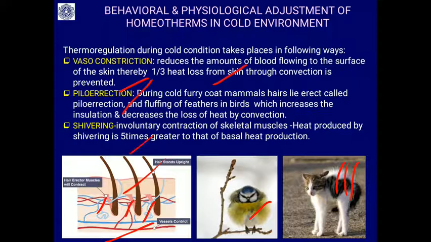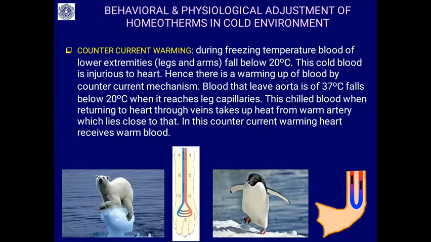Then shivering, involuntary contraction of skeletal muscles; heat produced by shivering is 5 times greater than the basal heat production. This is how the body keeps warm inside through all these mechanisms.